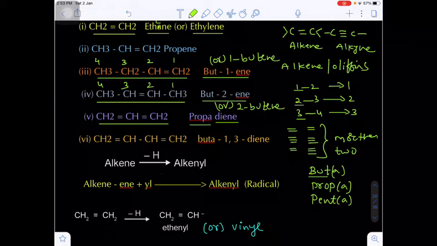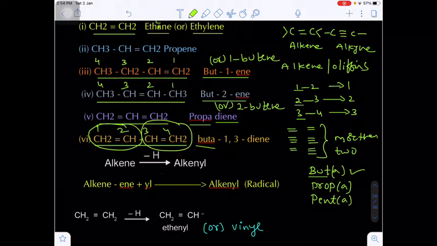Now here you see there are a total of 4 carbons: 1, 2, 3, 4. That's why we are using but. But the double bonds are 2 in number, that's why we are using buta. So the locations: between 1 and 2, we take the number 1. Between 2 and 3, 2. Between 3 and 4, 3. Okay.